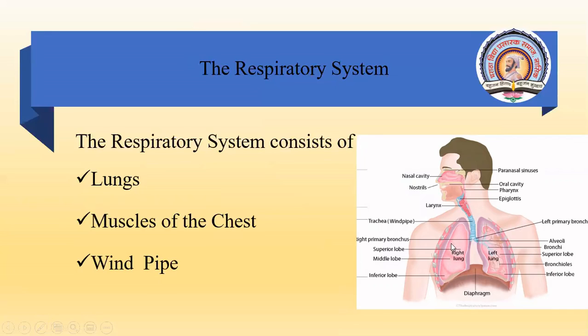It is the right part of that person in that picture, his right part. That is the reason why it is marked as right lung. When we are looking at this, it is the left part of us, but it is the right lung of that particular person. So it is the right lung and the left lung. These are called lungs. Of course, we know it is mainly used for respiration. So श्वास लेने के लिए हम use करते हैं. But we know that air comes into the lungs and goes out of the lungs.